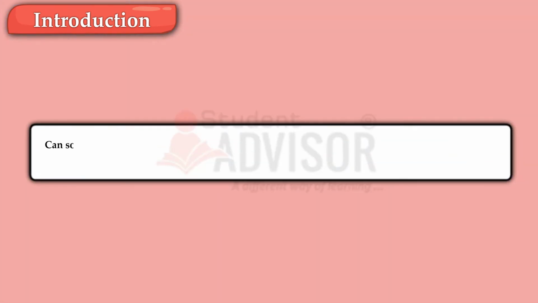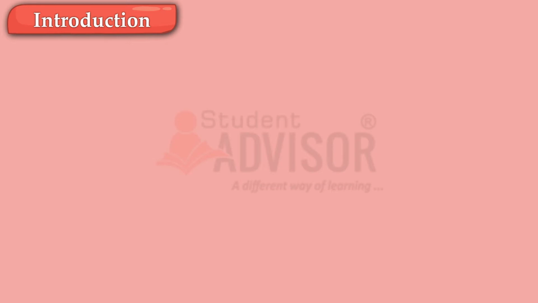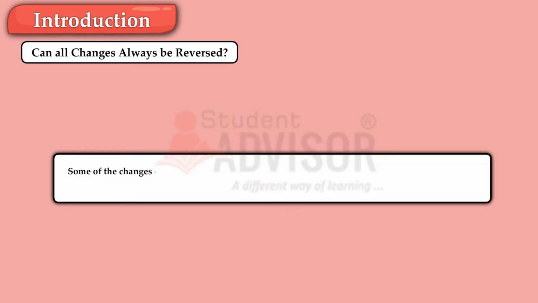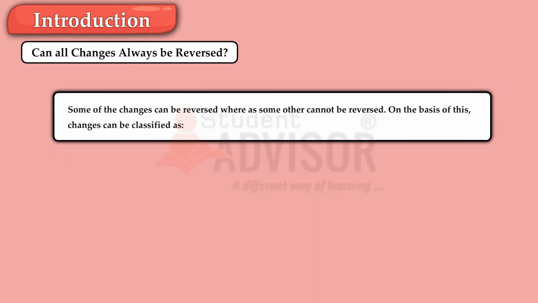Can some changes be grouped together? In this chapter, we will learn classification of changes on the basis of some similarities between them. Can all changes always be reversed? Some of the changes can be reversed, whereas some others cannot be reversed. On the basis of this, changes can be classified as reversible changes and irreversible changes.